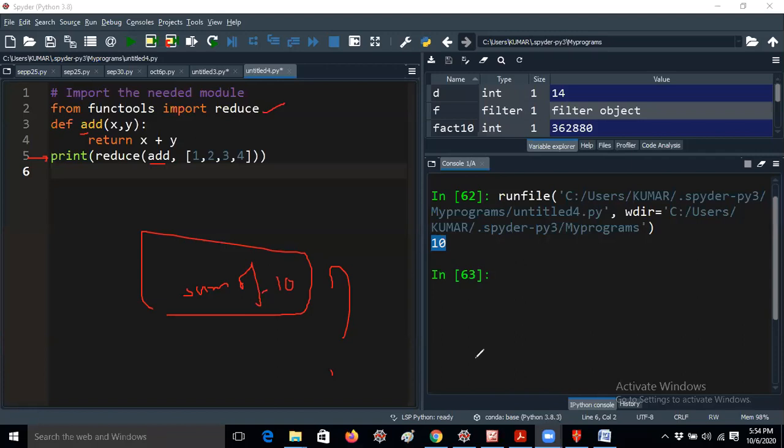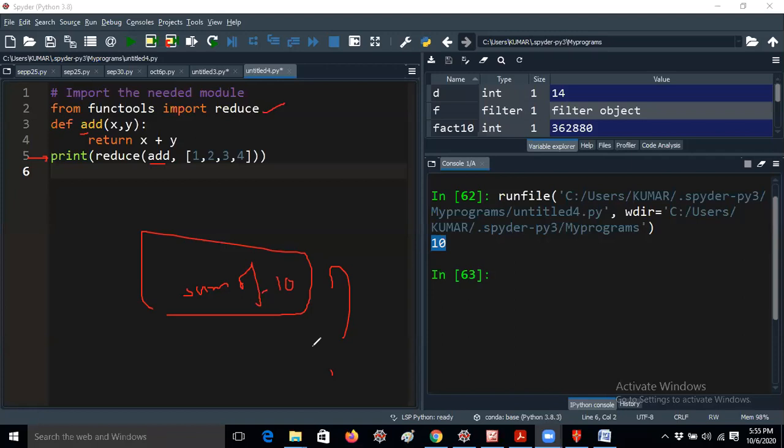Why are you so dull? Okay, so 55 is the answer, correct? That means you have the formula n into n plus 1 by 2. You know that already, right? So 10 into 10 plus 1 by 2, that is 10 into 11 by 2. Two tens are 5, and 5 elevens are 55. In that way also you can easily find it out. You don't need to use pen and paper.